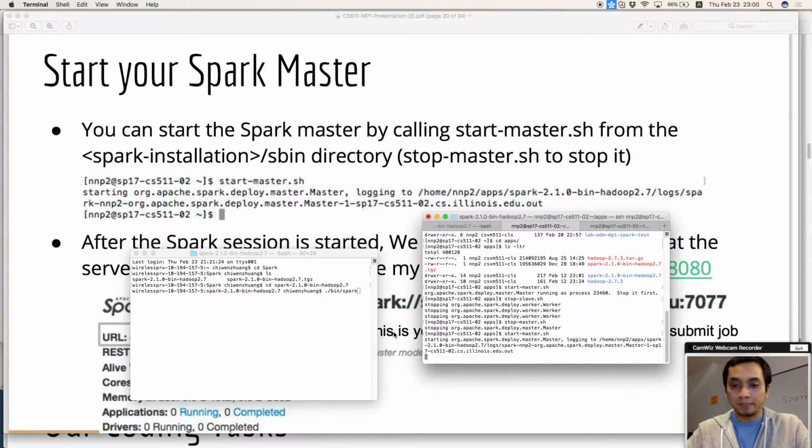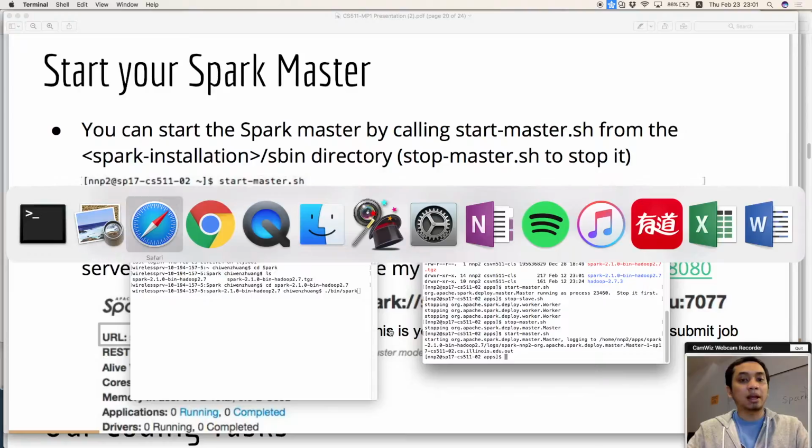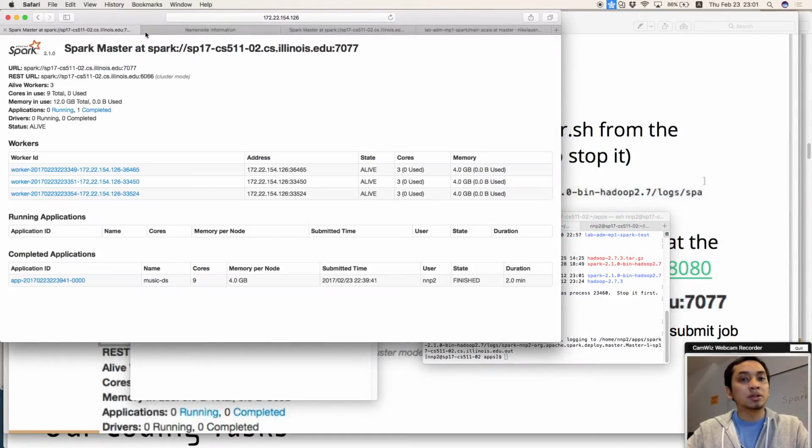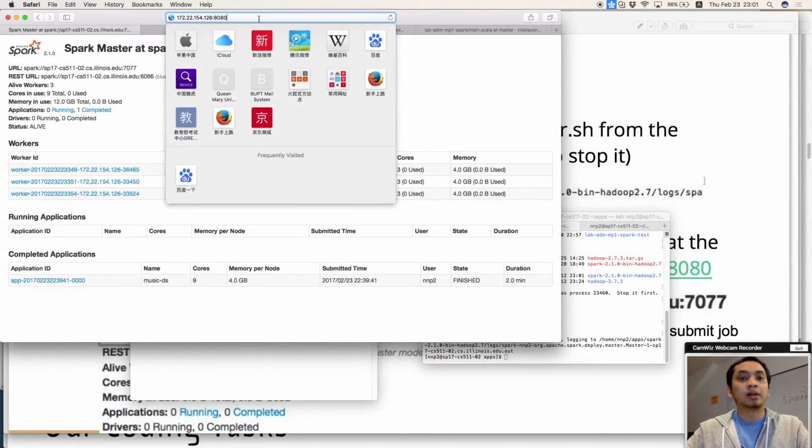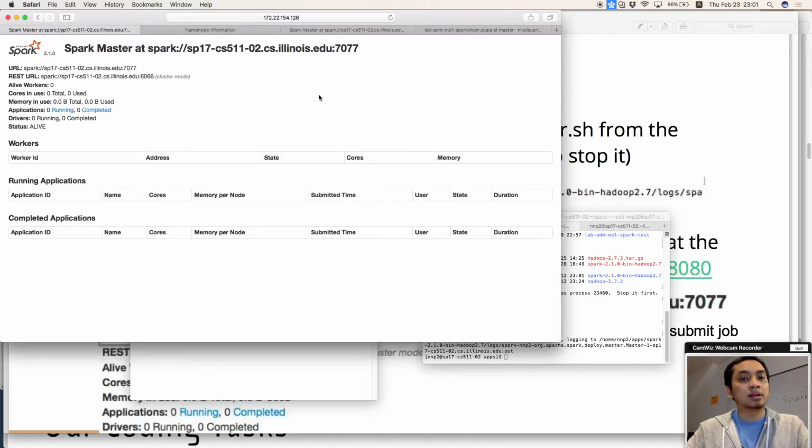It's running. Let's see. And to check if it's running well, we can go to the browser and put the IP address with port 8080 to check the manager. We can see the URL here for Spark, which we will use to run the Spark slave. We see there is no slave yet, right?